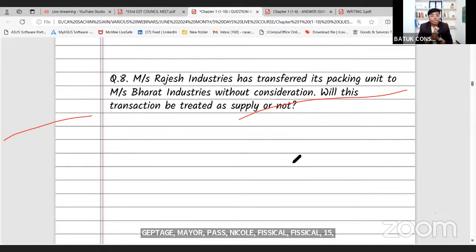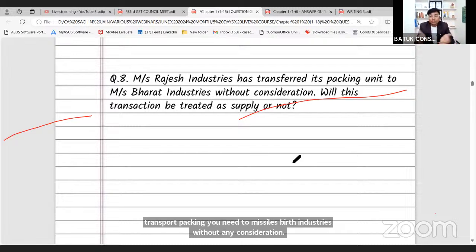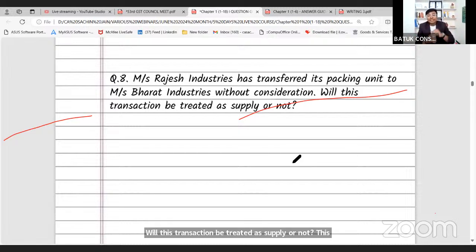Next, question number 8. Messrs. Rajesh Industries had transferred its packing unit to Messrs. Bharat Industries without any consideration. Will this transaction be treated as supply or not? This is question from my side to all of you. बताइए, this particular transaction will be treated as supply or not?